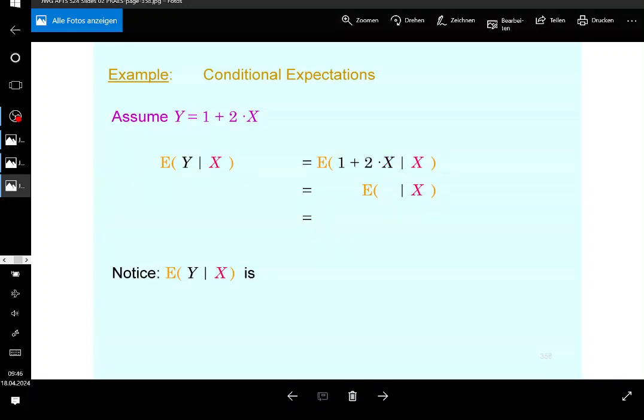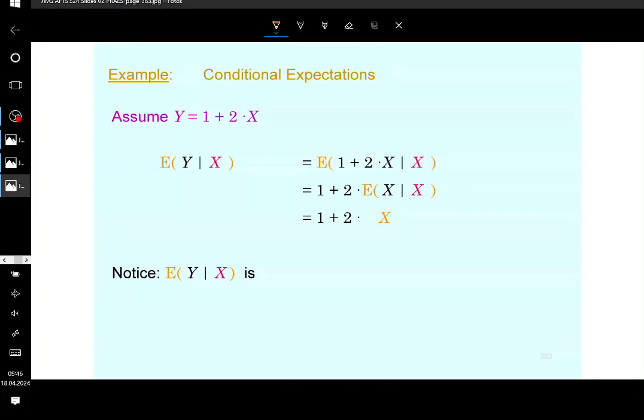I want basically to explain that. So when you do, the expectation of a linear transformation is going to be the linear transformation of the expectation, whether conditional or unconditional, it doesn't matter. Now, what's going to be the expectation of x given x? Of course x is given, then the expectation of it will be simply x. So you can take out anything from the expectation operator that is given. If it's a random variable which is given, then take that out. So this is what it's going to be.